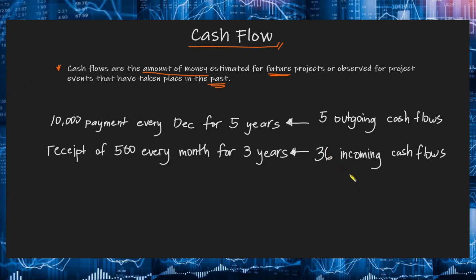Now for uniformity, a plus sign indicates a cash inflow. Okay? So kapag papasok sa atin yung pera, syempre mag-increase yung cash natin. So that will be positive cash flow. Now cash inflows are the receipts, revenues, incomes, and savings generated by project and business activity. As long as papasok sa atin yung pera, that will be positive. On the other hand, a negative or minus sign indicates a cash outflow kasi mababawasan yung pera natin, kaya negative siya. Now, cash outflows are costs, disbursement, expenses, and taxes caused by products and business activities.